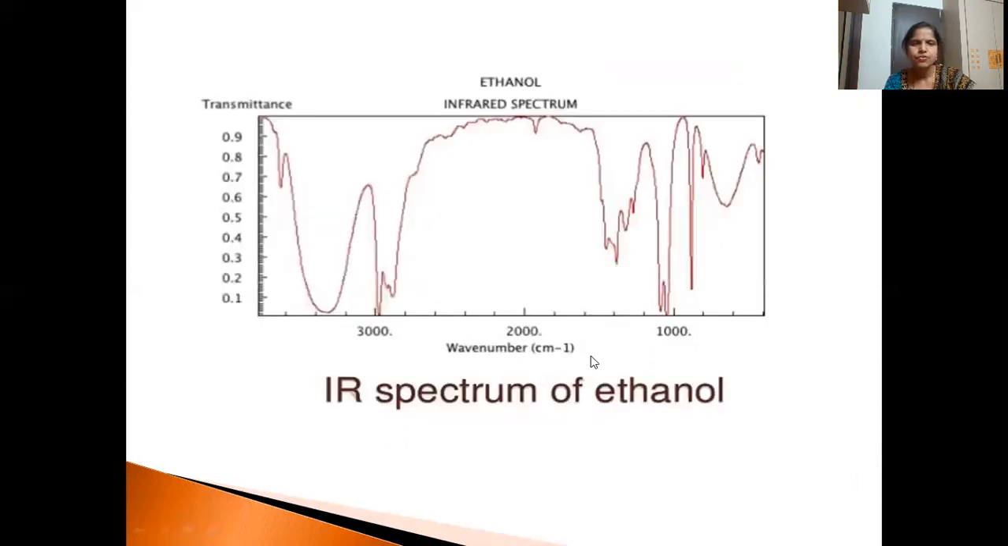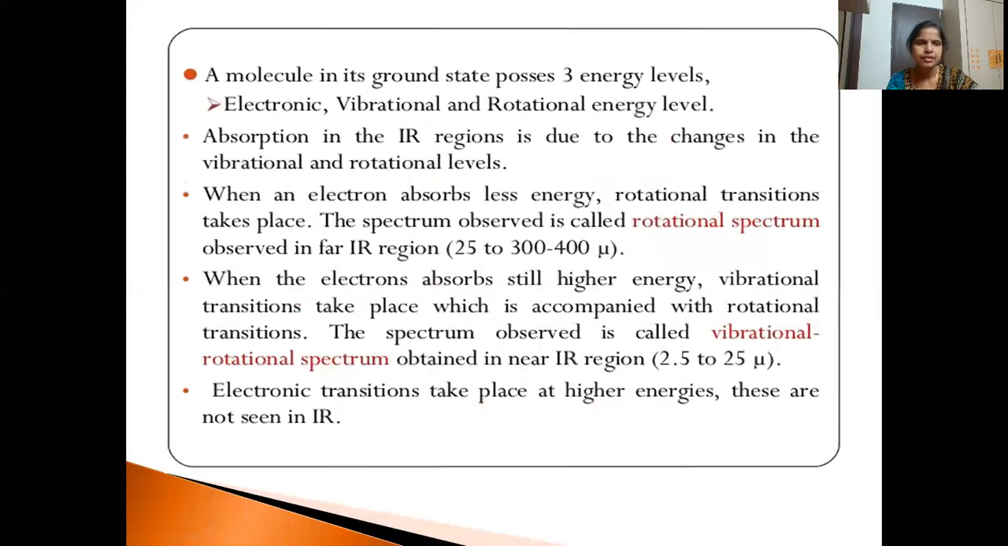Now this is an example of an IR spectrum for ethanol. You can see there are different bands here. This is a broad band. This broad band is seen because of the OH group present in ethanol, because of hydrogen bonding. And this is an intense or strong band. Then this is a medium band, and this is again an intense band, medium. So we have different types of absorption bands in IR.